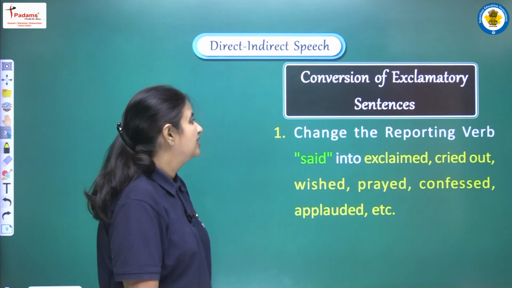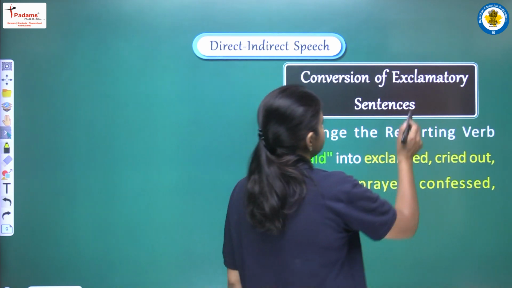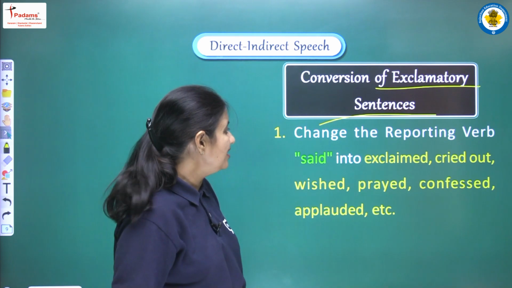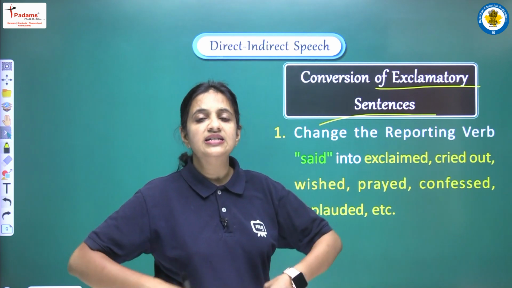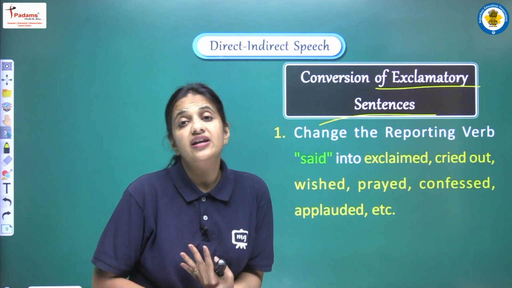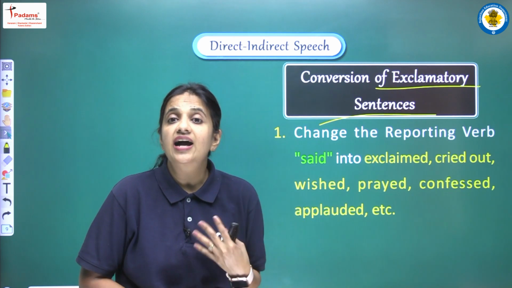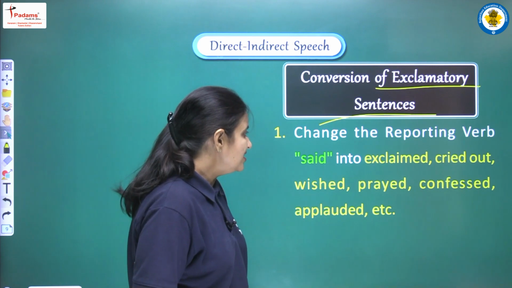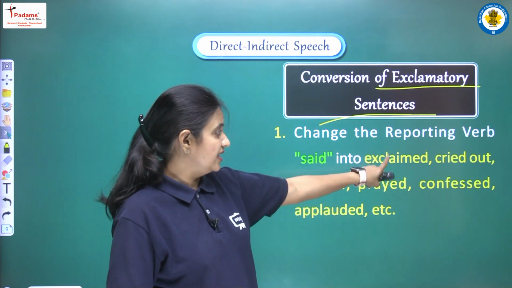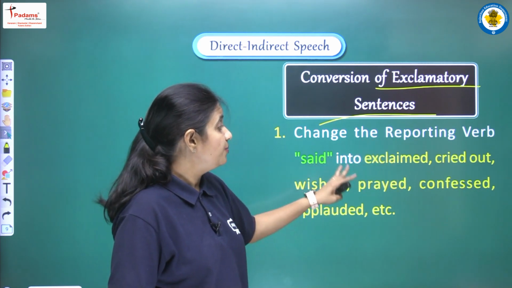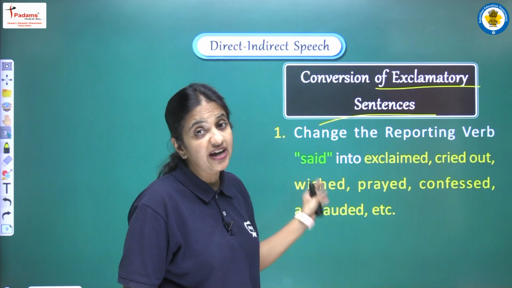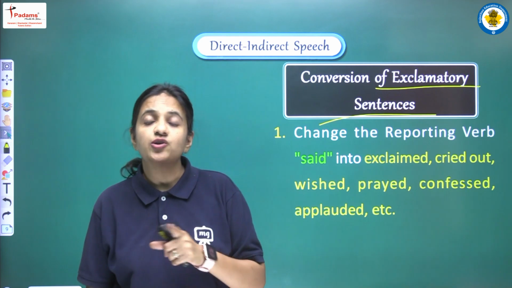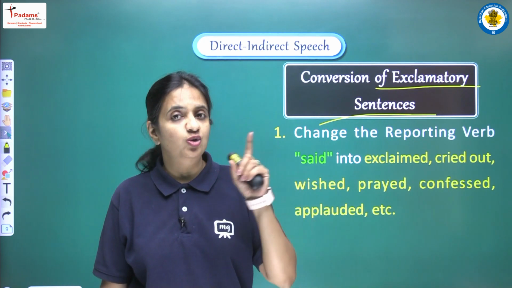Okay. Now let's talk about exclamatory sentence. So this is the last category of sentence that we are having. Exclamatory sentence means one in which we are showing surprise, or we are showing our sadness, we are showing our happiness. So let's see. Change the reporting verb said into exclaimed, cried out, wished, prayed, confessed, applauded, etc. So again according to the mood of the sentence, according to the meaning of the sentence, we have to change said.